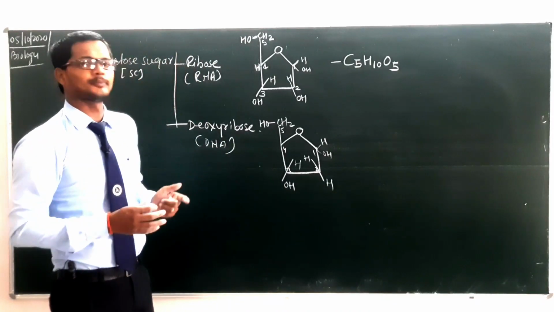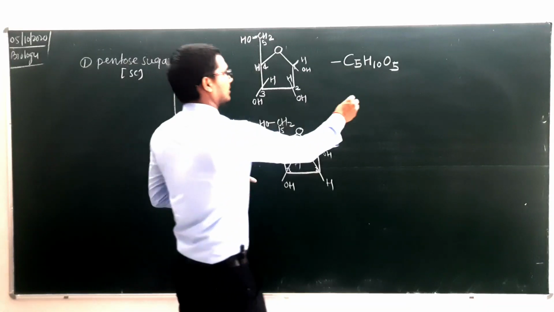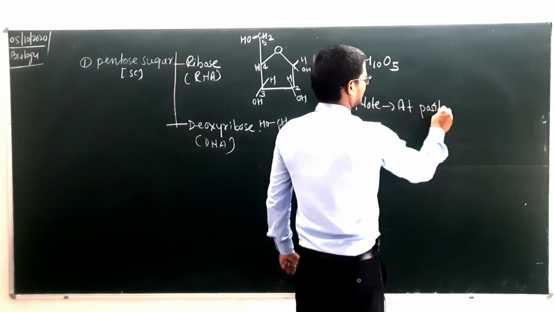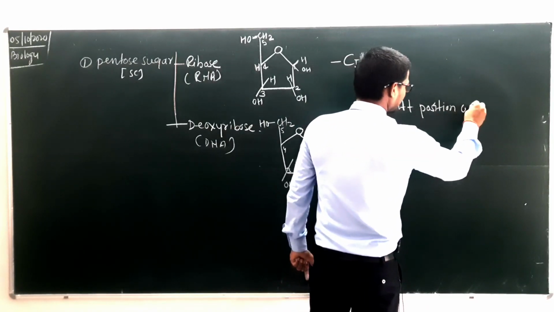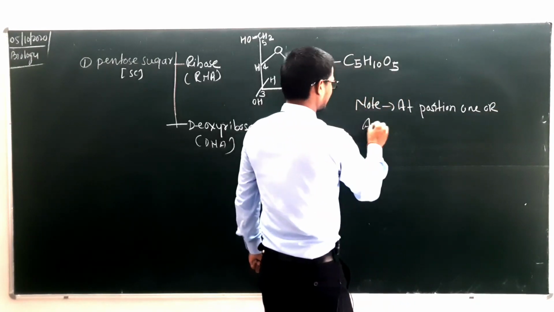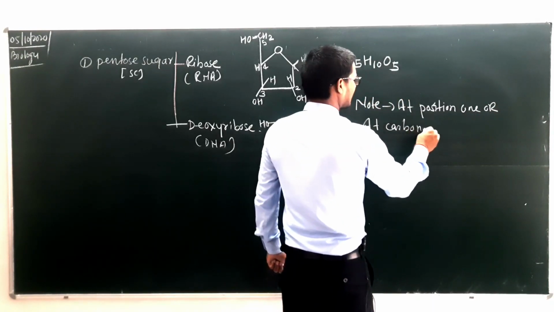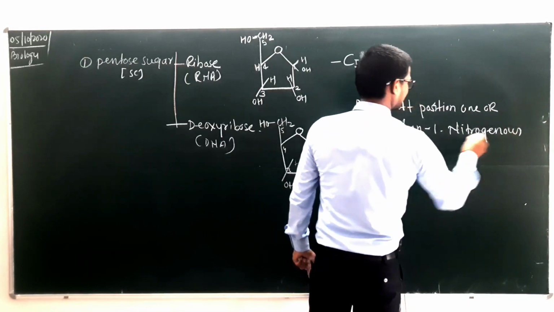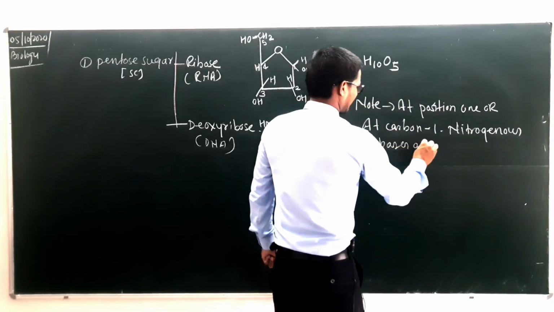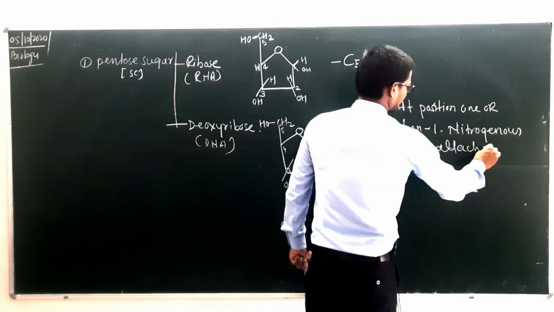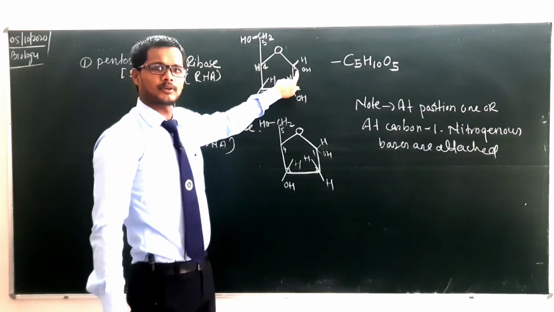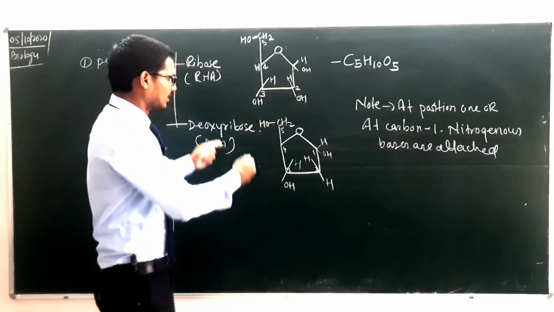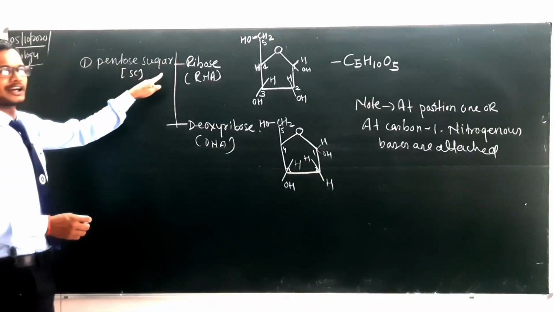Now we will discuss some important points. Note: at carbon number 1, nitrogenous bases are attached. As you see, this is carbon number 1, so here nitrogenous bases will be attached. How, we will discuss later on. So this was all about component number 1, that was pentose sugar.